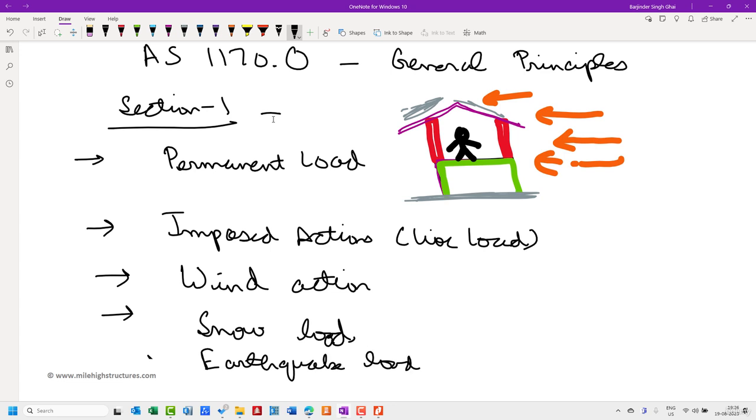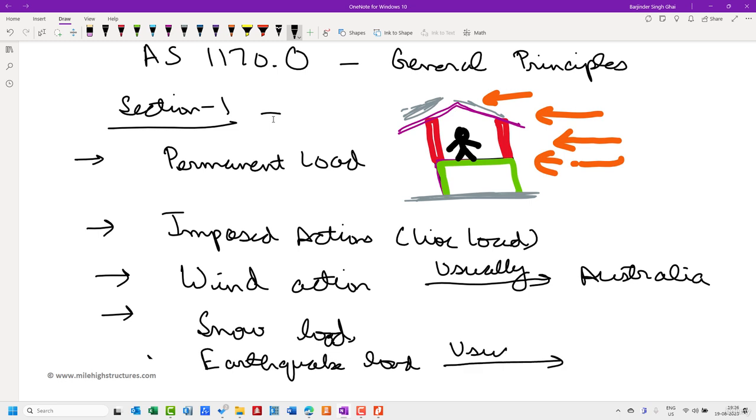Now, in the majority of structures, broadly speaking, if we're talking about Australia, wind action is the one that usually governs the design. That is my experience. But when we are dealing with New Zealand, it is usually the earthquake load that governs the design of the building.